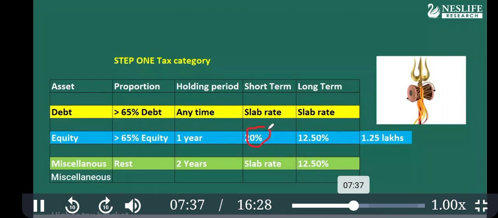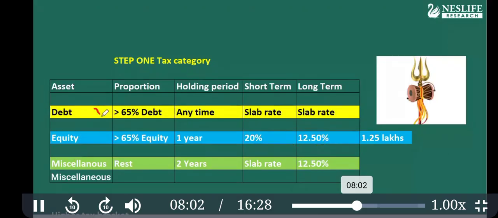If you sell after 1 year, your tax rate is 12.5%. That means a 10 lakh capital gain will be taxed at 12.5%. I'll explain this later on.